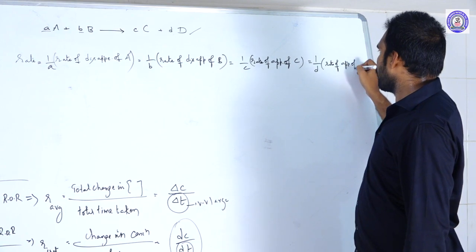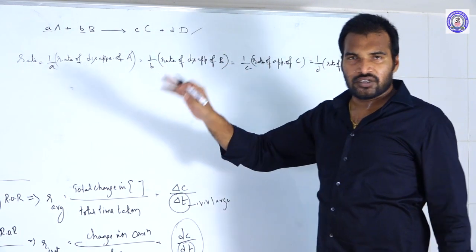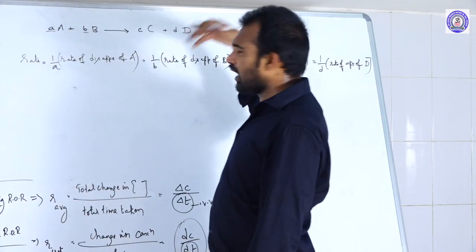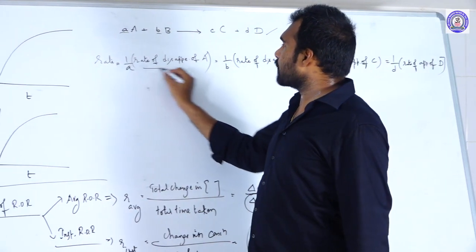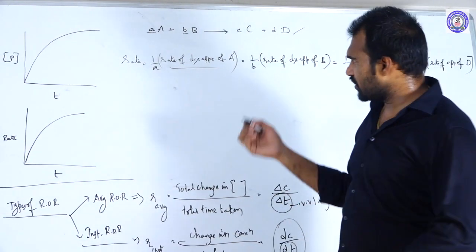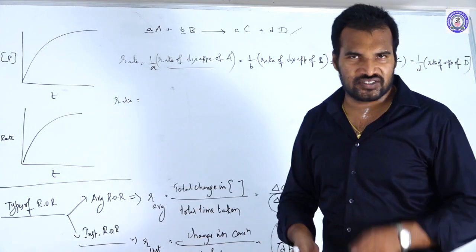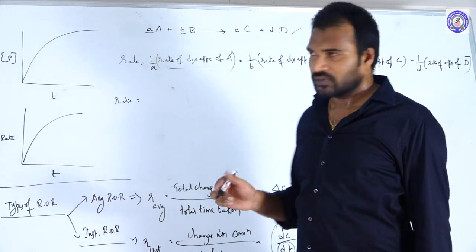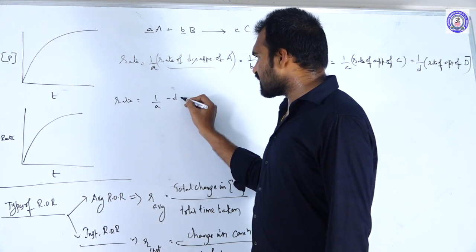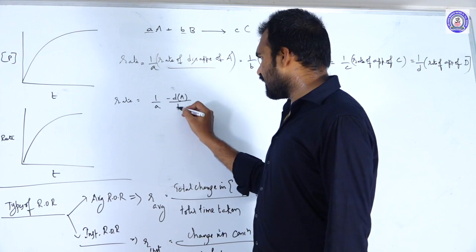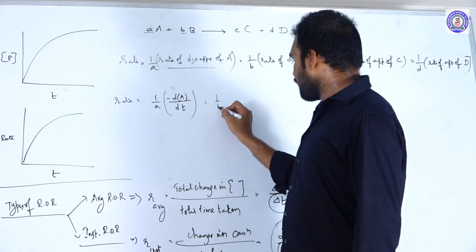So like this you can write the rate with any one of the reactants or any one of the products. And how can you write the rate of disappearance of A? We represent it with a negative sign. So rate is equal to 1 by a into minus dA by dt, that is equal to 1 by b into minus dB by dt.